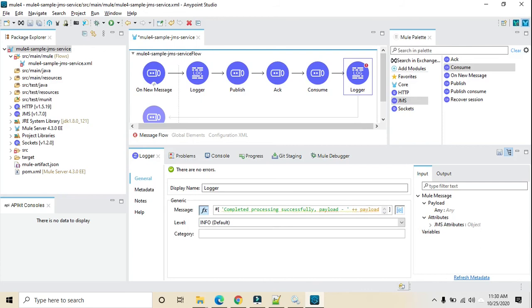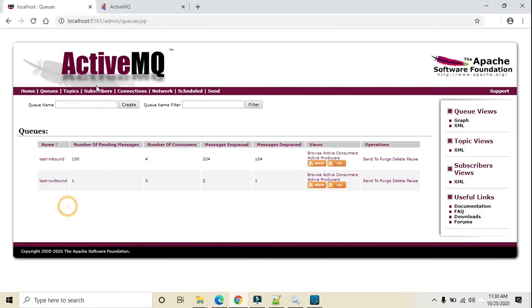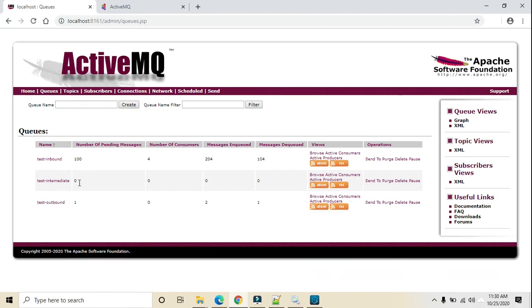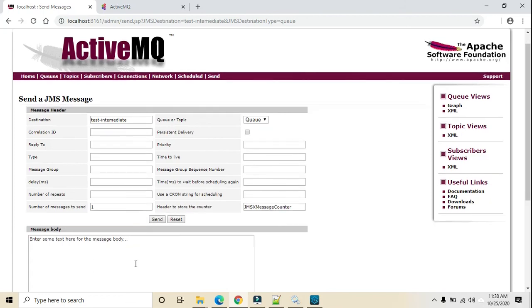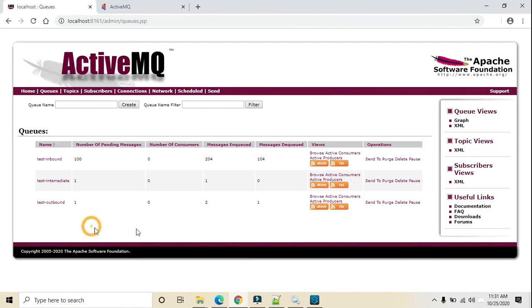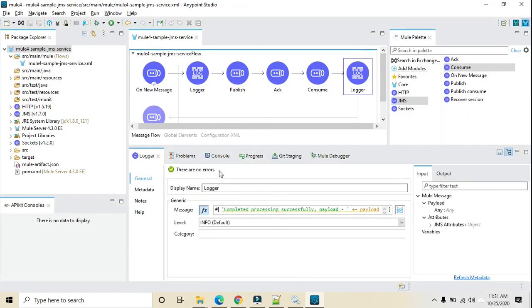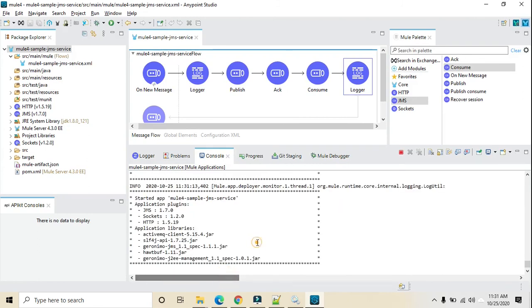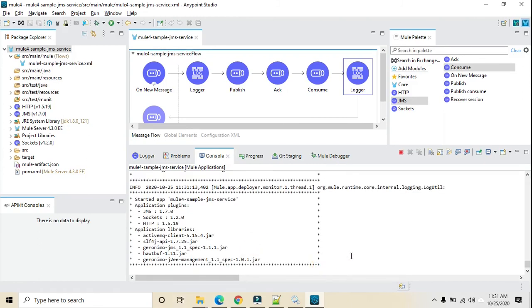Okay, now we can go here and let's create one queue here, and here we will publish one message just for identification, something like we will give mid message. So I will just purge all the other messages. Okay, test outbound path. Okay, application got restarted. Now let's publish one message.